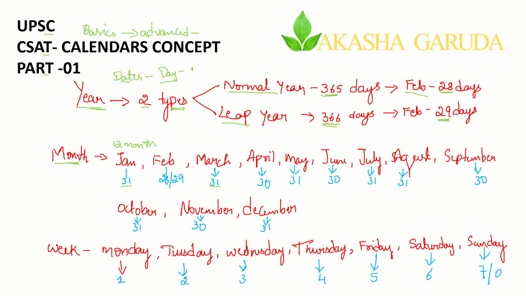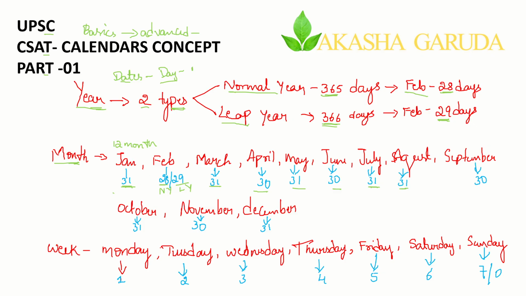January will always have 31 days. February for a normal year will have 28 days, and for a leap year it will have 29 days. Apart from February, March always has 31, April 30, and so on. July has 31 days, but by the alternating pattern it should come as 30 days.